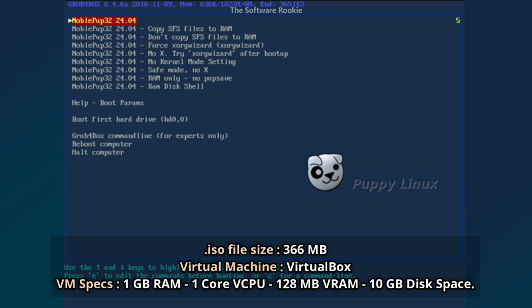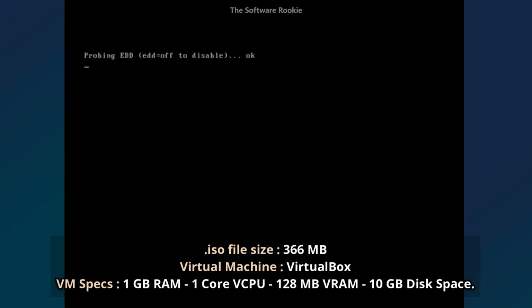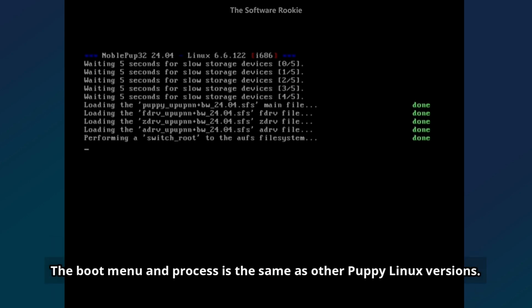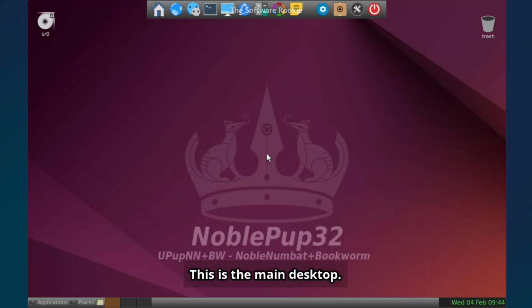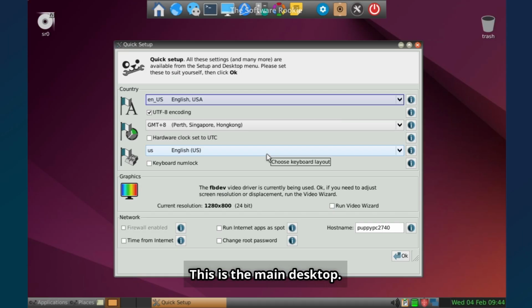These are the virtual machine specs. The boot menu and process is the same as other Puppy Linux versions. This is the main desktop.